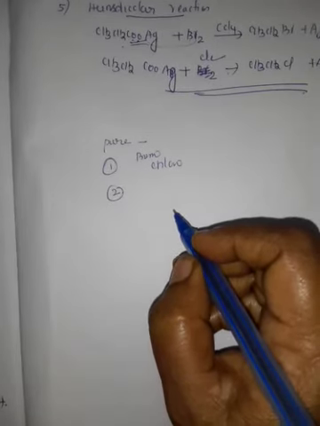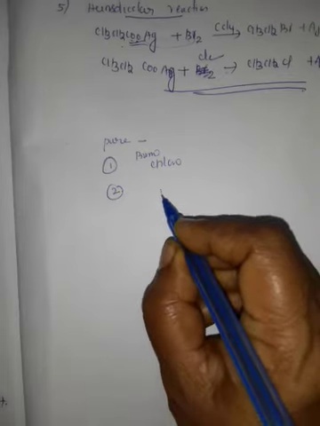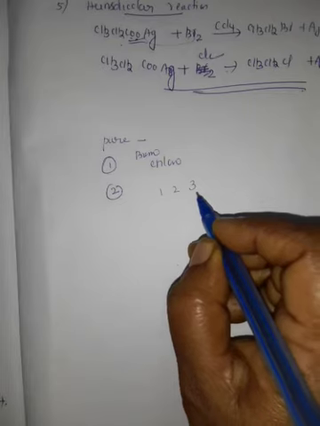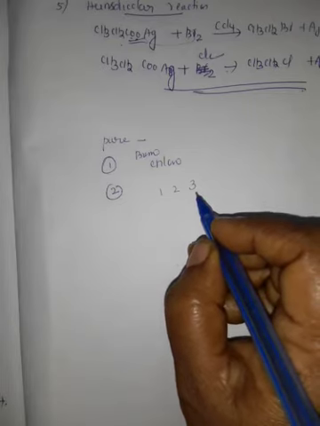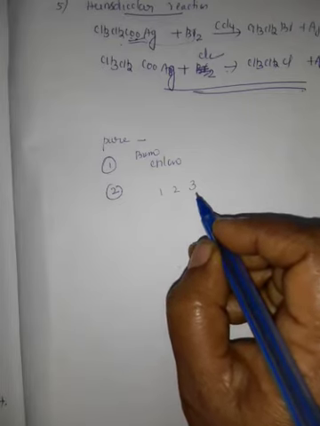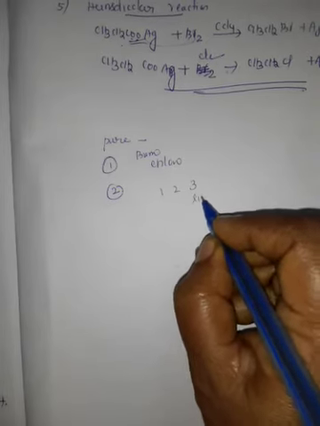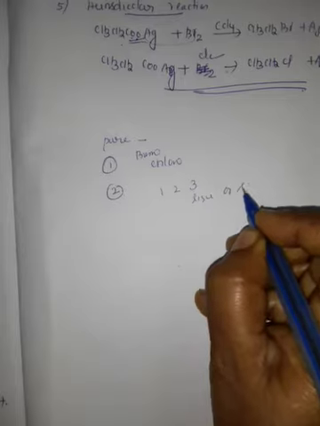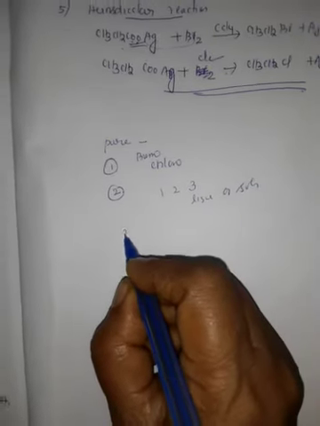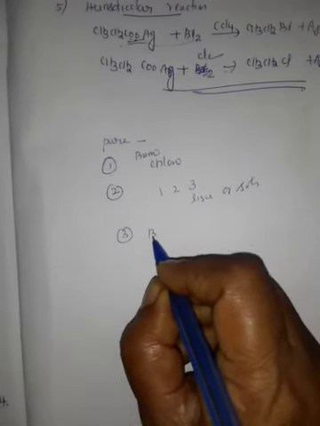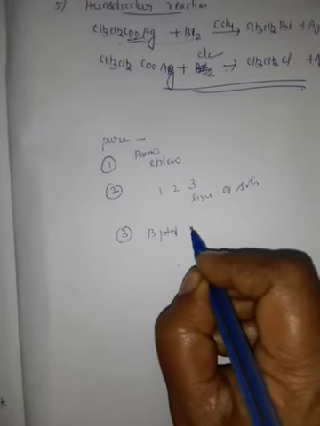haloalkanes having 1, 2 or 3 carbon atoms are in the gaseous state at normal temperature. But having more than 3 carbon atoms, they are in liquid or solid state. Number 3, boiling point and melting point.